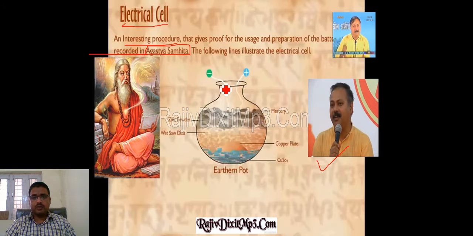Here there are two rods. One rod is considered as a plus, and another rod carries a minus charge, and they are put in an earthen pot.